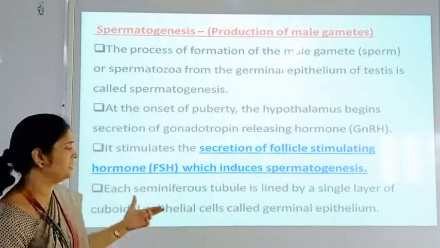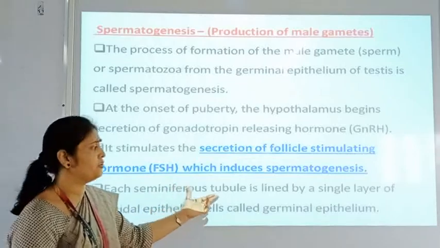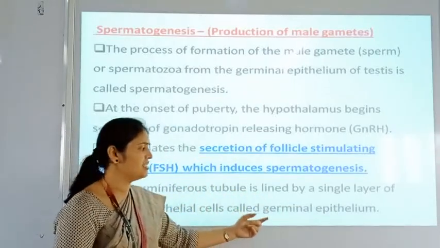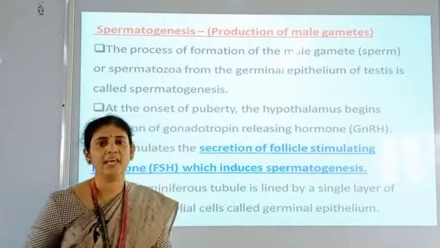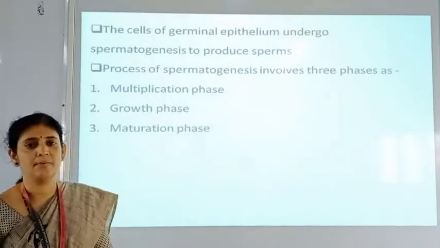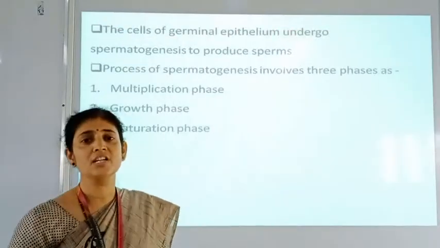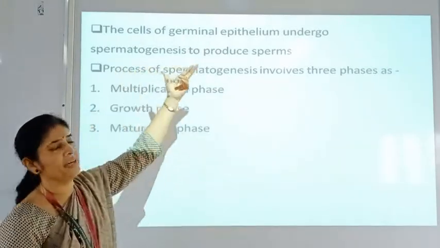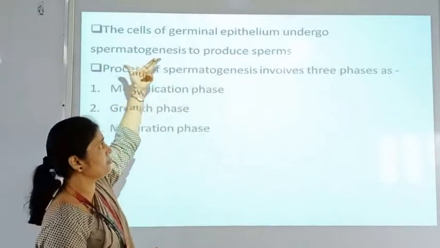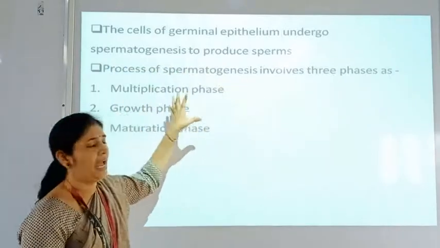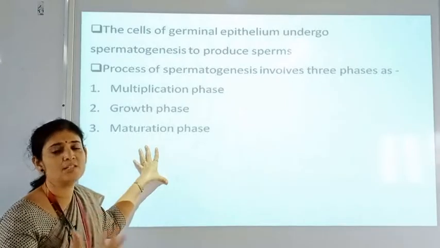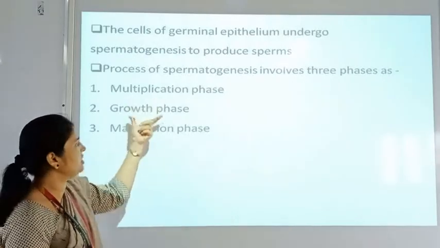Each seminiferous tubule is lined by a single layer of germinal epithelial cells, called the germinal epithelium, and those germinal epithelial cells show different stages of spermatogenesis. The cells of the germinal epithelium undergo spermatogenesis to produce sperm, and three phases are observed during spermatogenesis.